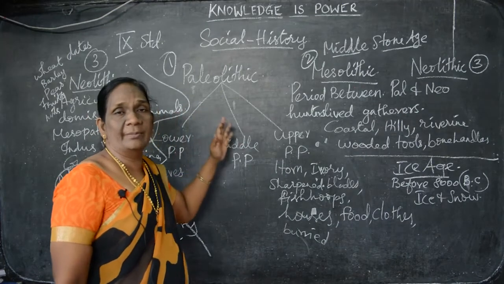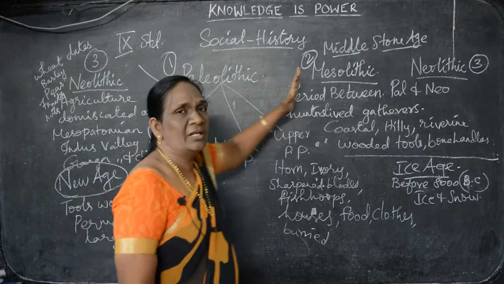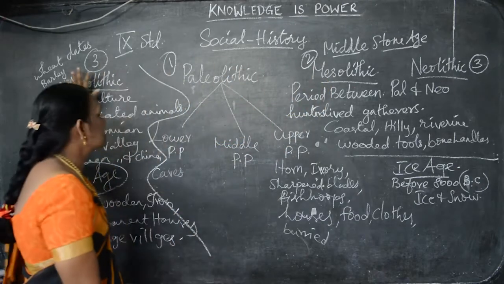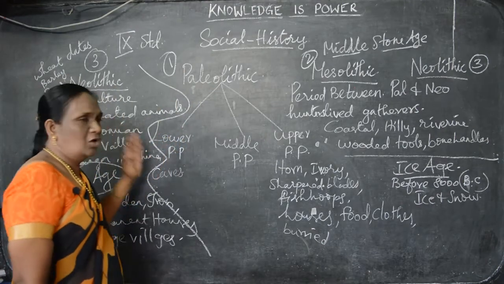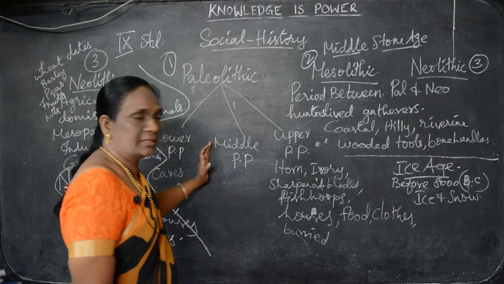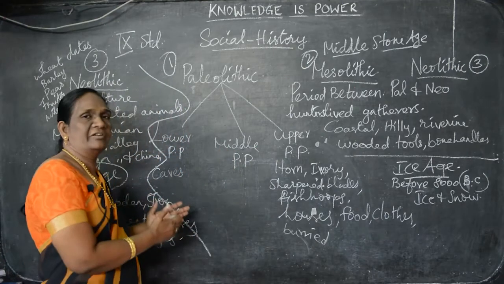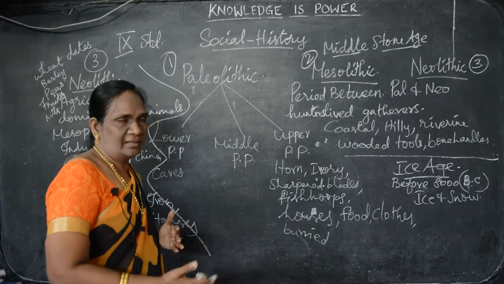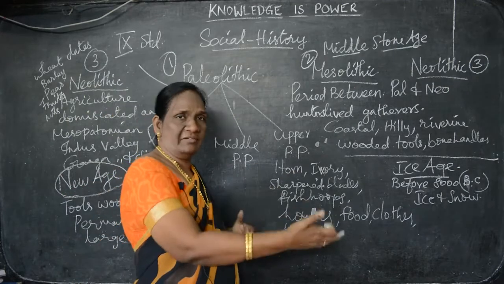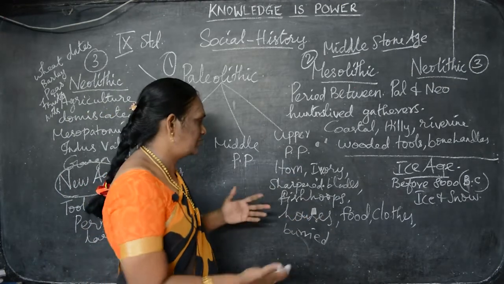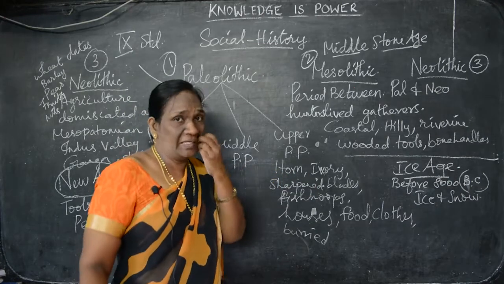And the prehistoric period was divided into three periods. They are Paleolithic period, first one, and Mesolithic period, and the third one was Neolithic period. Understand? In the Paleolithic period, there were three divisions: Lower Paleolithic period, Middle Paleolithic period, and Upper Paleolithic period. In the Middle, somewhat development in the human activities, and in Upper Paleolithic period, somewhat more development in the activities of the humans that we saw. They used horn and ivories, and they sharpened the blade for hunting the animals. Understand?